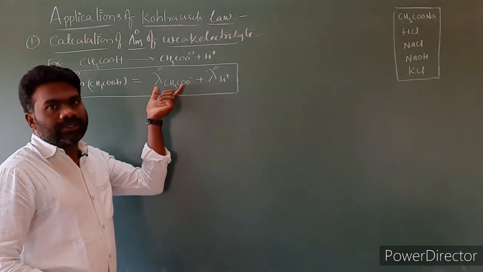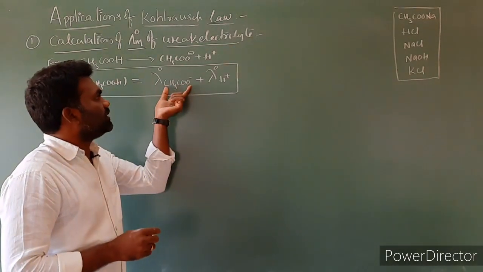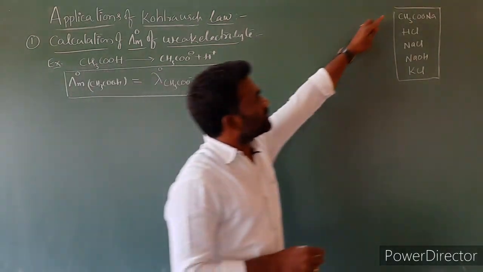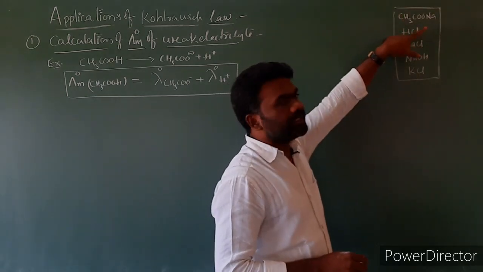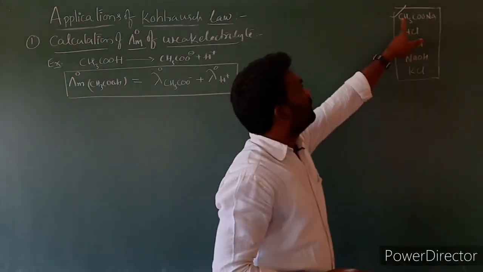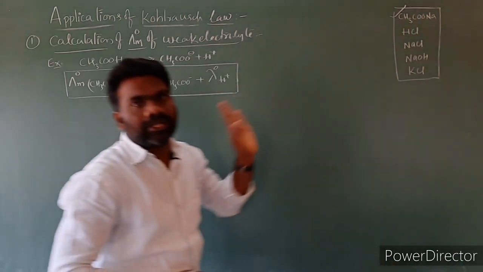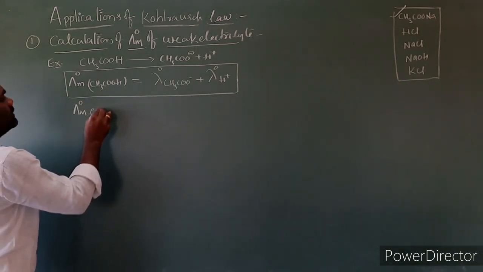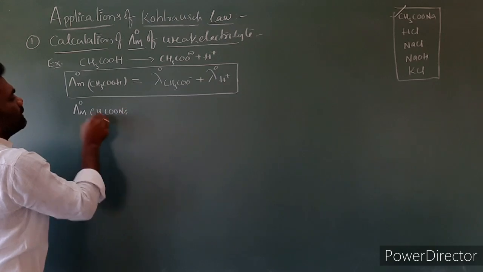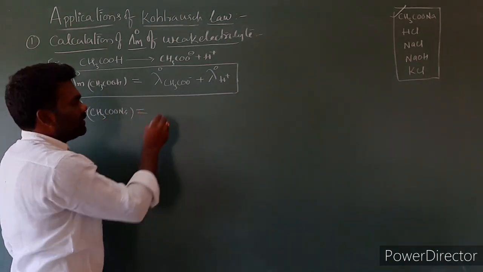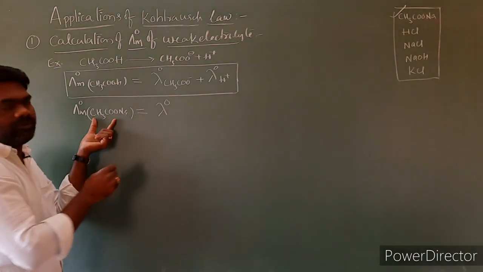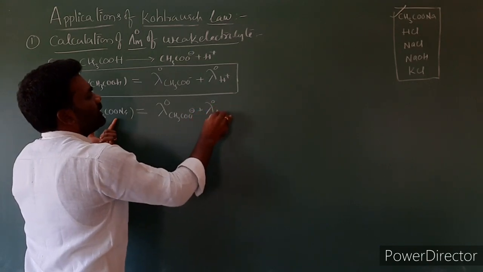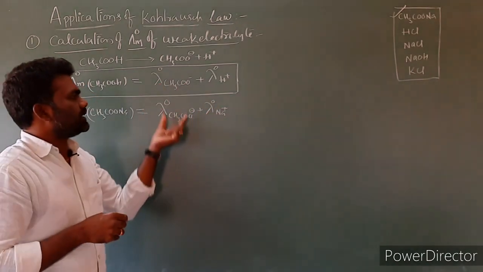We have to select one strong electrolyte that contains CH3COO minus, and another strong electrolyte that contains H plus. I give you some strong electrolytes in which CH3COO minus is there. If we select this one, we get CH3COO minus Na plus. Take this strong electrolyte: lambda m naught of CH3COONa is equal to lambda naught CH3COO minus plus lambda naught Na plus. So we got the CH3COO minus value here.